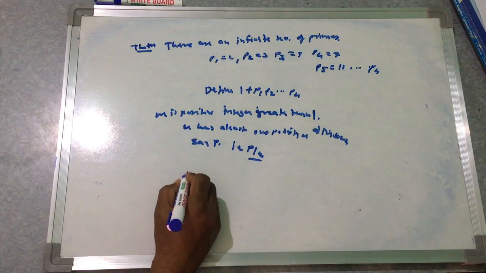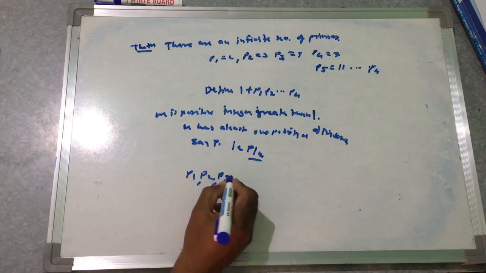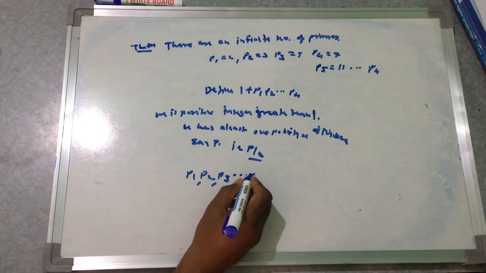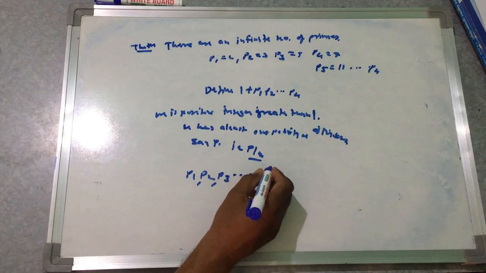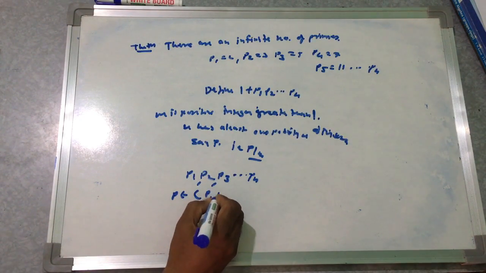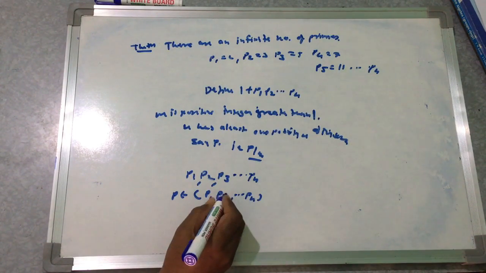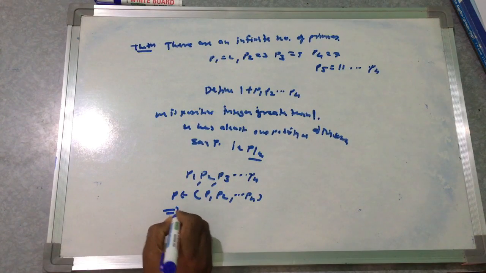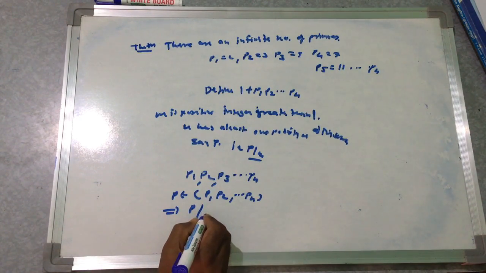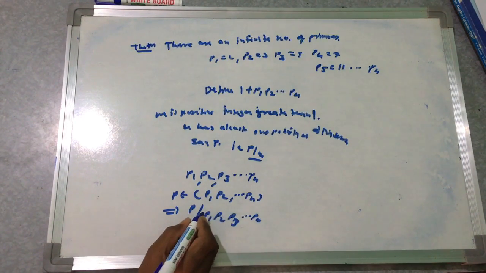Then since p1, p2, up to pn exhaust the list of all the primes, P belongs to p1, p2, up to pn. So it means P divides p1 p2 up to pn.